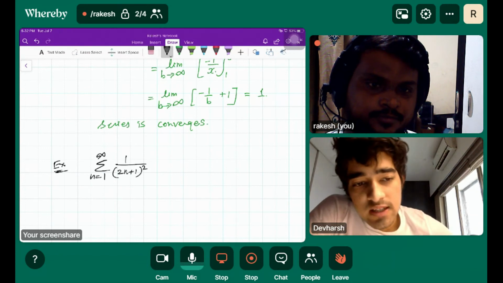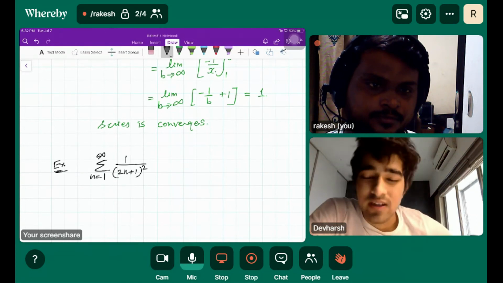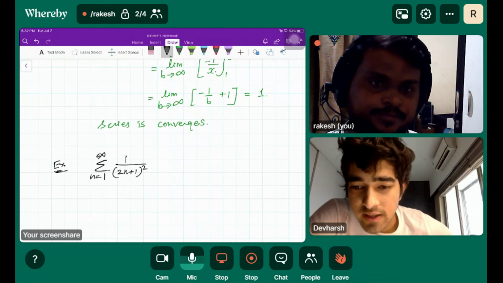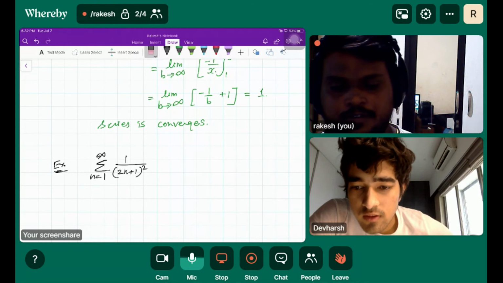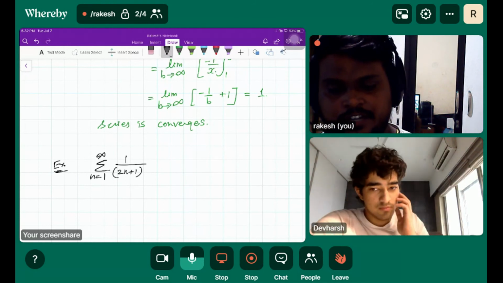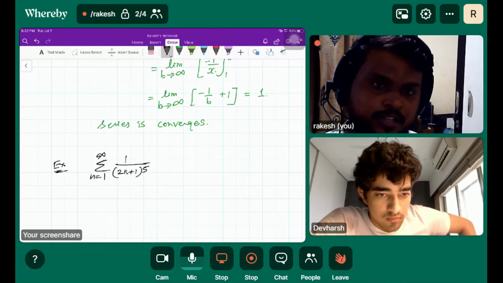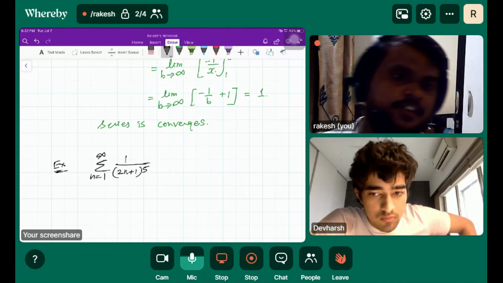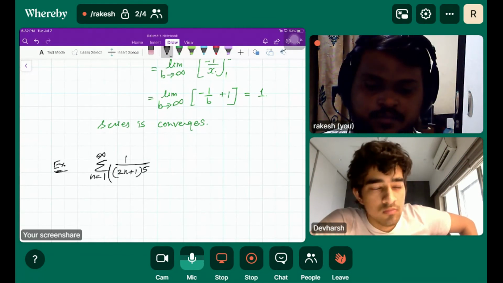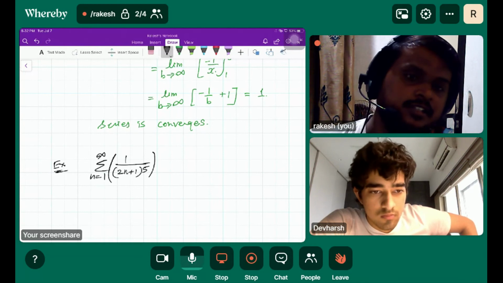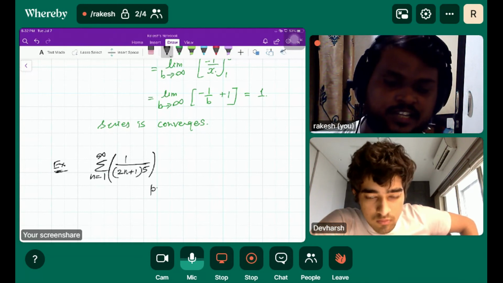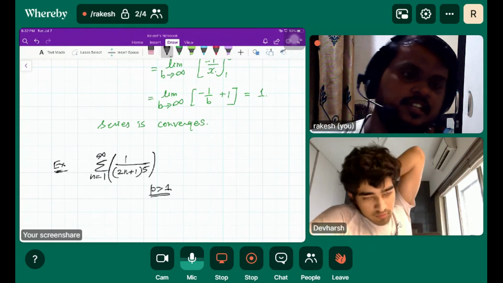No, I'm saying like n to the power five plus n cube, whatever. Yes, same thing. You can write anything like this, or any combination of that. So if this term is decreasing and the value of P is greater than 1, the series is convergent.